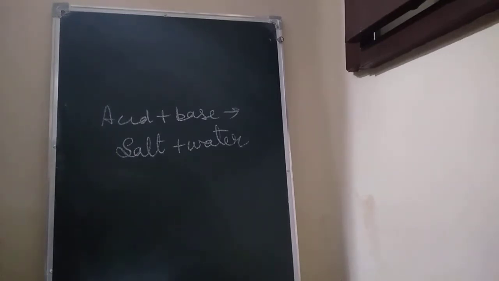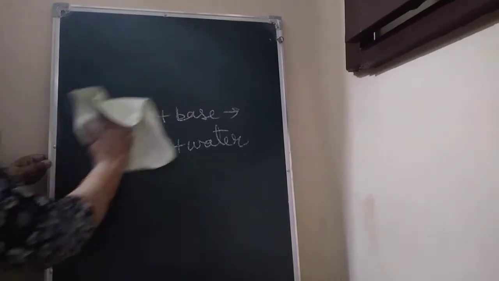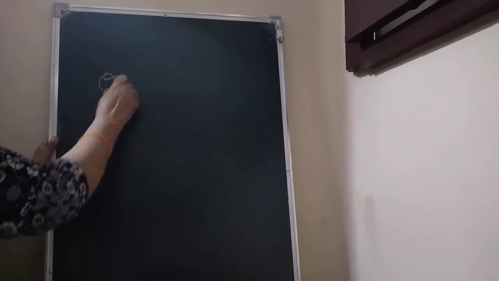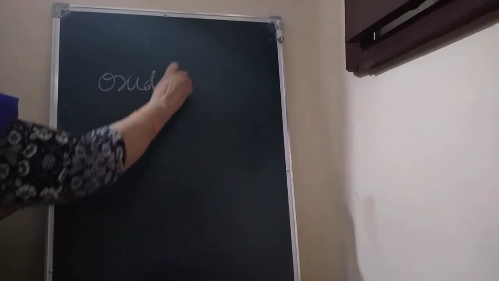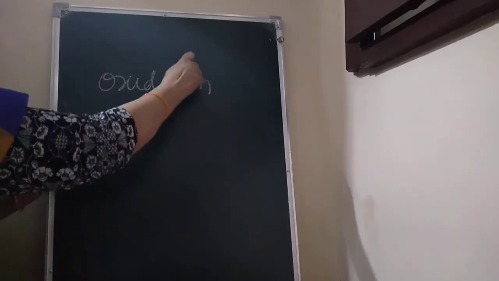Okay. Then, children, after that it is oxidation and reduction reactions. Oxidation is a chemical reaction that involves addition of oxygen or removal of hydrogen from a substance. This is about oxidation, children.